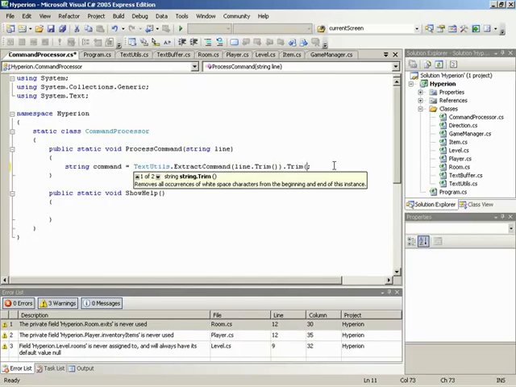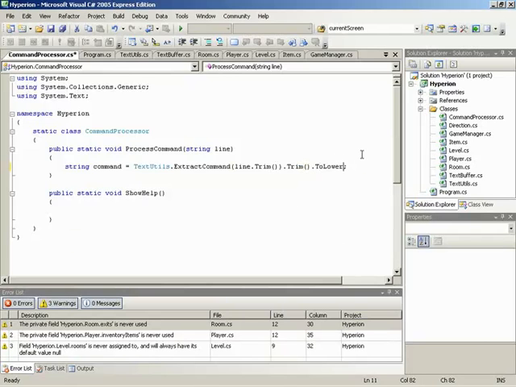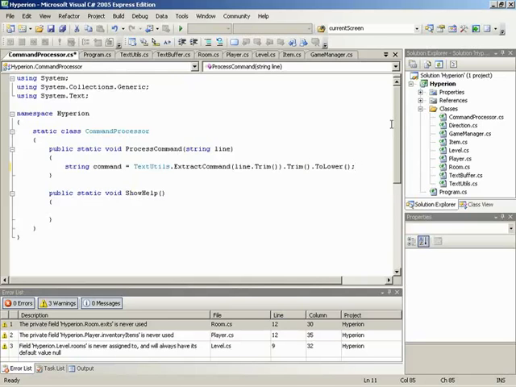So in case any spaces were introduced, as in if we cut the end off but there was still a space because of the space between the command and the line. So we're going to trim going in, trim coming back out, and then after we trim, we're going to have it cased to lower. So take the entire result, add dot to lower, and that should end off the line. The reason we're doing that is so that all commands can be handled as lowercase internally. That way we don't have to worry about uppercase east versus lowercase east. After something is typed in, we can always assume that it's lowercase. That way they can just type whatever case they want.